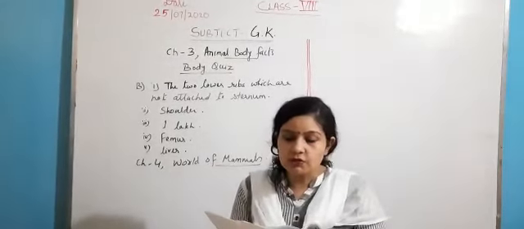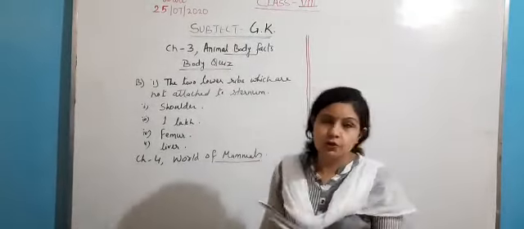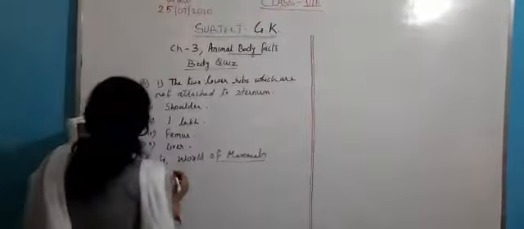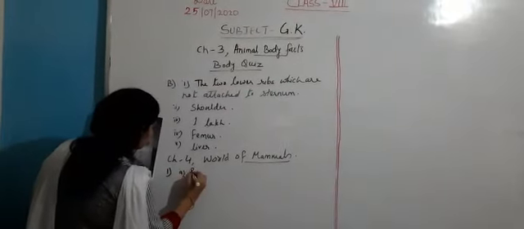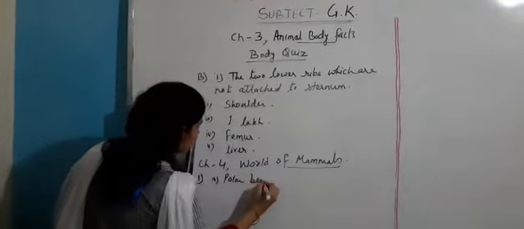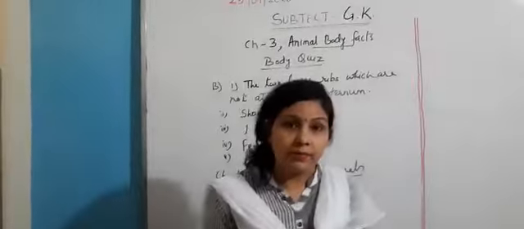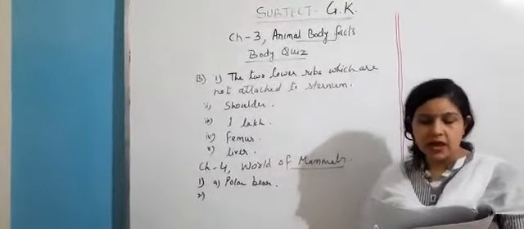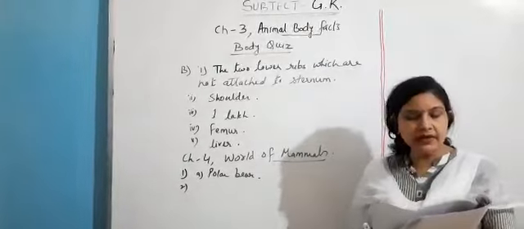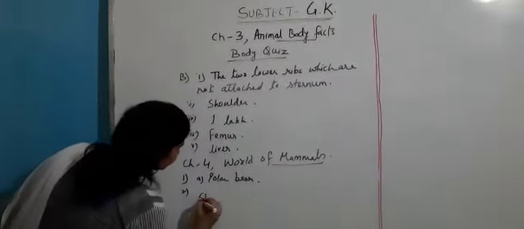First question is, which of these mammals hibernate? Polar bear, wolf, cat. We know that polar bear live in the cool environment. So polar bear hibernate. Answer is A, polar bear. Second question, which of these is not a mammal? The options are bat, anteater, salamander. Bat and anteater both are mammals, only salamander is not a mammal. So answer is C, salamander.